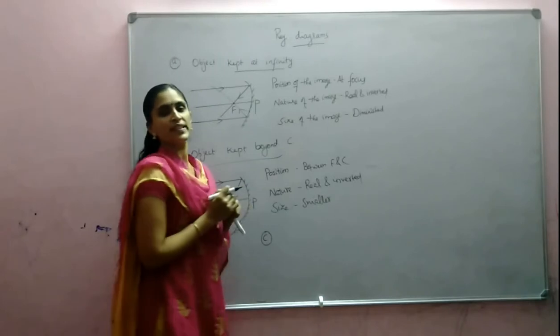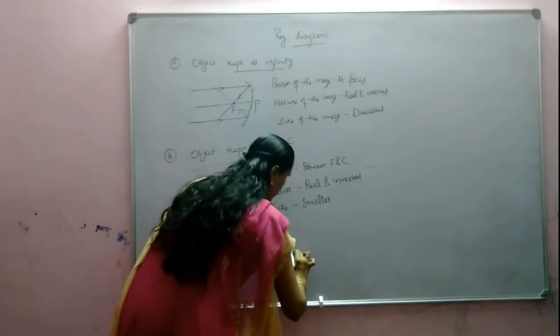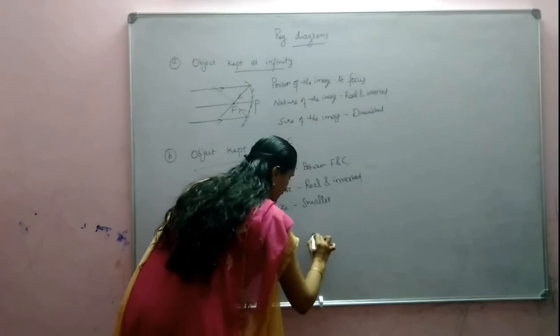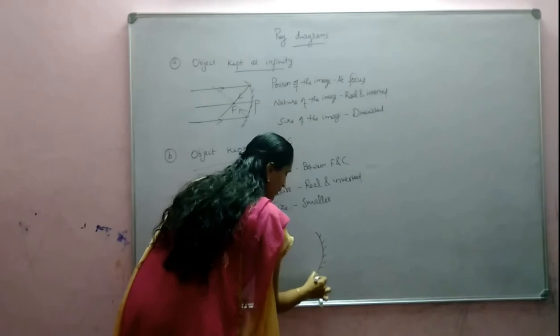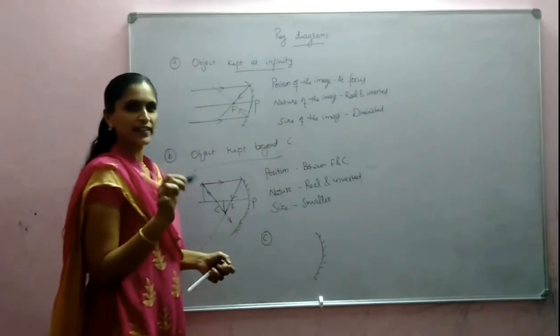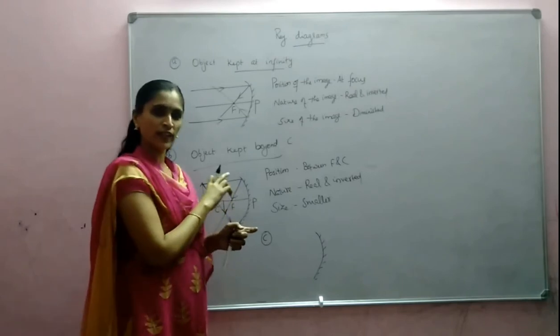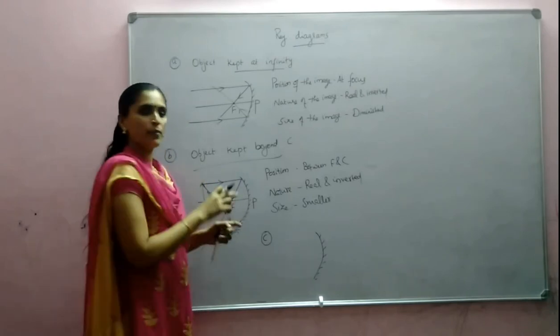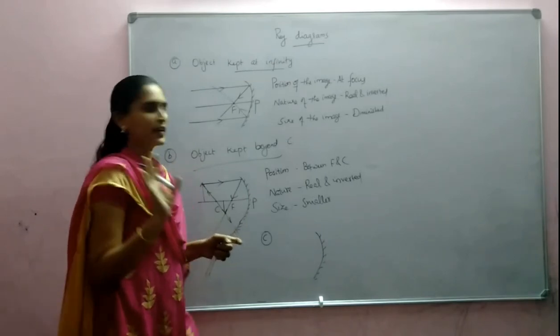When the object is kept at C. You have to be very careful when you are drawing, because if you didn't mark it properly, for the remaining cases you will almost get them correctly. Here also I drew it roughly, not exactly by considering the center. But for this case, if you don't mark properly, you will not get the diagram correctly.